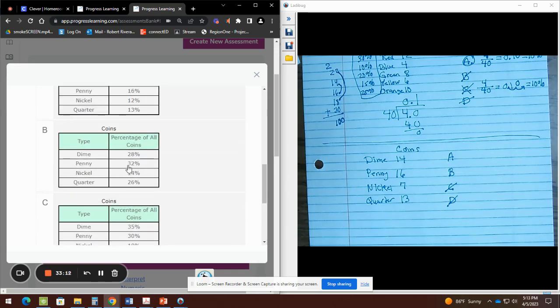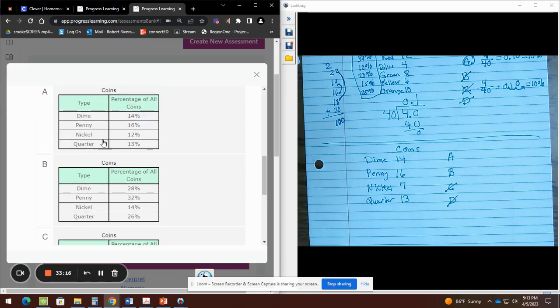B. Does penny have the highest percent? Yes, it does. So B is good. C. Does penny have the highest percent? Yes, it does. So it's between A and B. At least we got rid of 2.